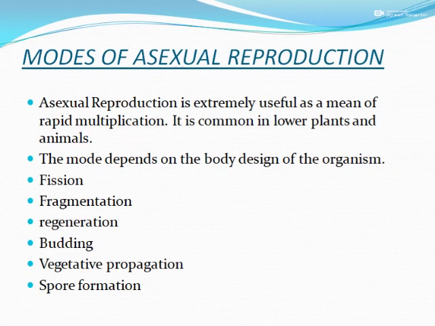Okay, let's look at the modes of asexual reproduction. We have various modes. Asexual reproduction is extremely useful as a means of rapid multiplication. Why do we say rapid multiplication? Suppose you have a rose plant. You can cut it into various parts and plant them, and within a short period of time many plants will develop. That is why we call it a means of rapid multiplication. It is common in lower plants and animals. The mode depends on the body design of the organism. In asexual reproduction we have fission, fragmentation, regeneration, budding, vegetative propagation, and spore formation. We will be studying these five or six points.